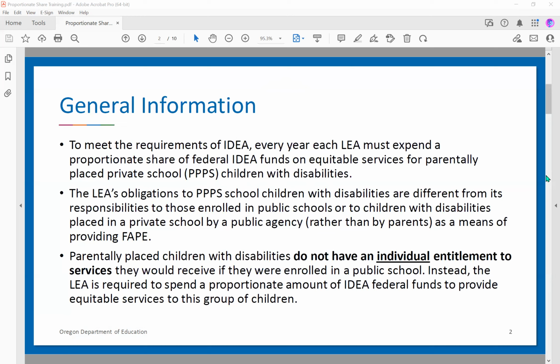A parentally placed private school child is not entitled to individual services like they would be if they were in a public school. Instead, the LEA is just required to spend the proportionate amount of funds on the equitable services to this group of children. So if you've got 3 students with disabilities that have all been parentally placed in a private school, they are not entitled to individual services like they would be in a public school. The LEA is only required to spend that 3 students worth of dollars on equitable services.